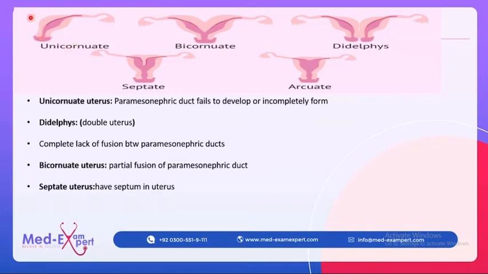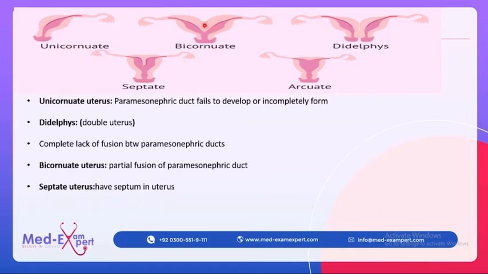Basically what is happening, one paramesonephric duct is not completely developing, and it has led to only a single cornua of the uterus, whereas in uterus didelphys both paramesonephric ducts have developed but they have not united. There is complete lack of fusion. Now let's come to the bicornuate uterus. In the bicornuate uterus there is partial fusion. In the didelphys there was complete lack of fusion, whereas in bicornuate uterus there is partial fusion.